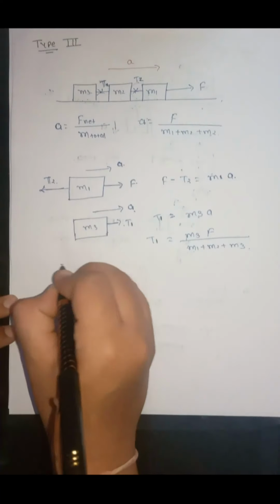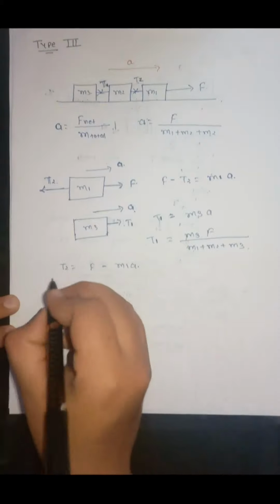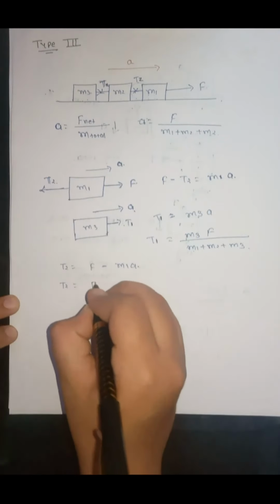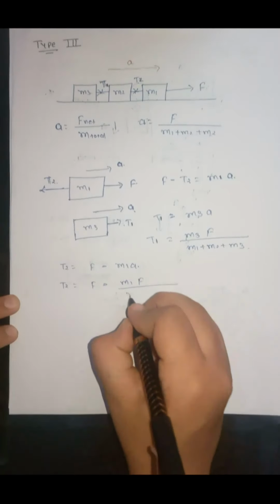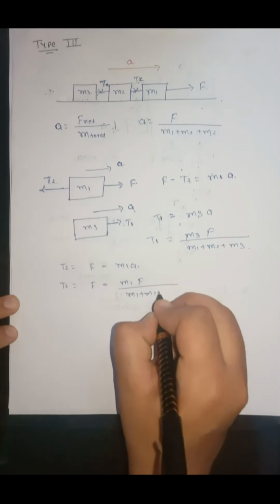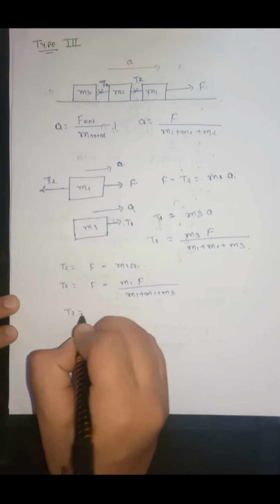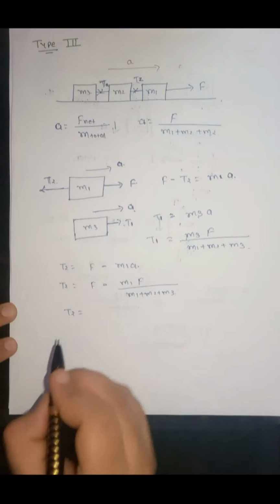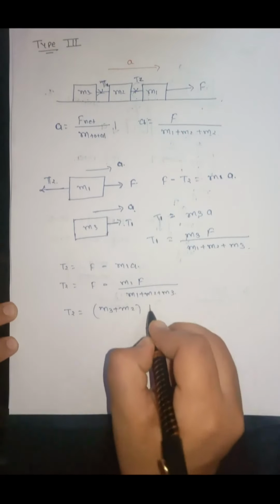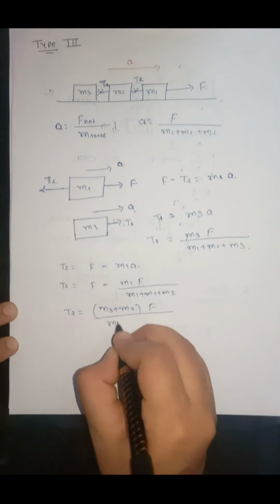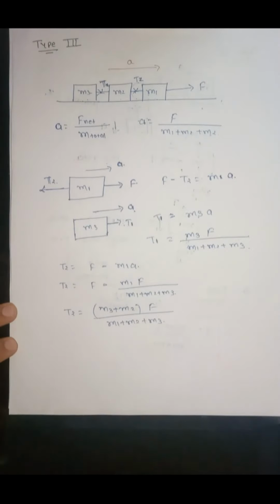If we find T2, that will be equal to F minus m1A. So T2 will be equal to F minus m1 into F upon m1 plus m2 plus m3. Simplifying this, we will get T2 is equal to m3 plus m2 into F upon m1 plus m2 plus m3.